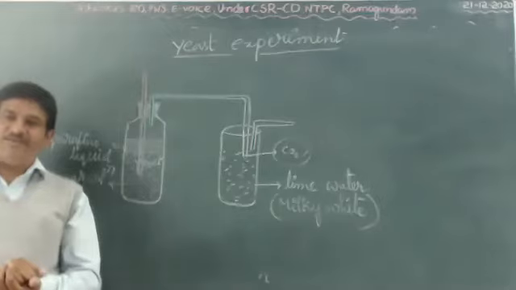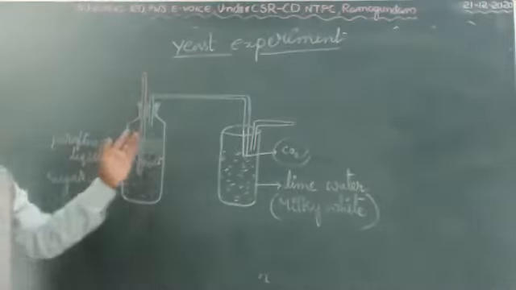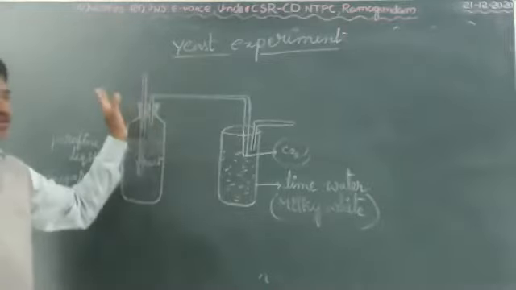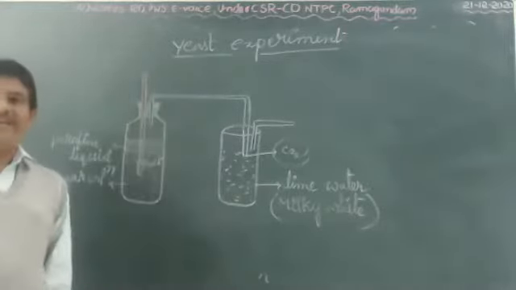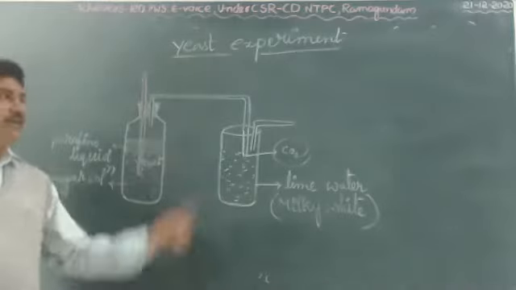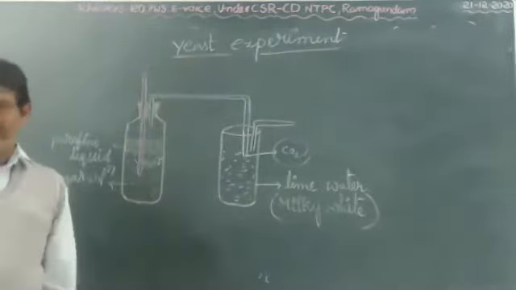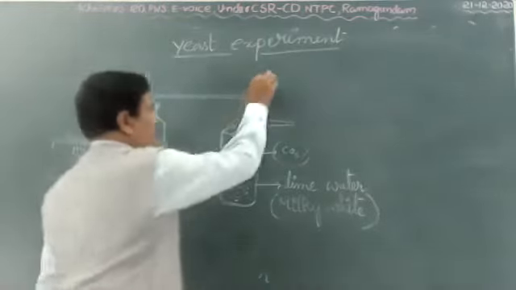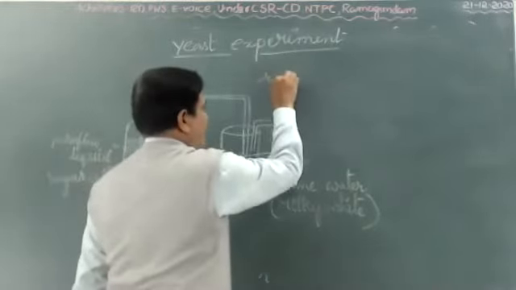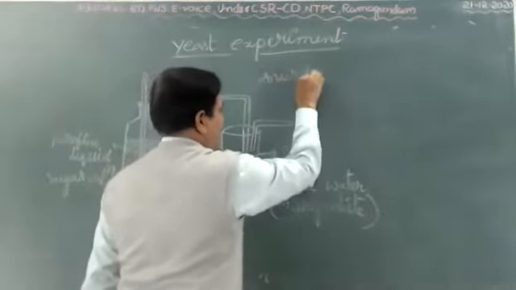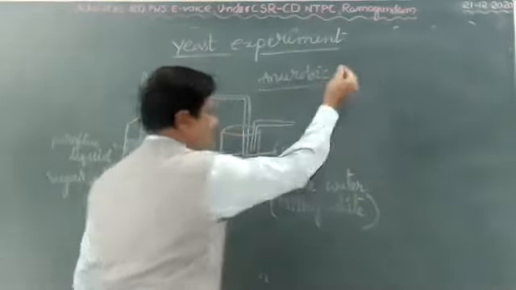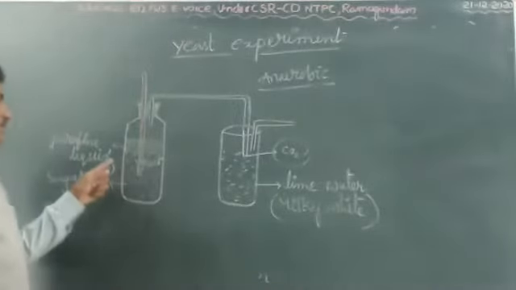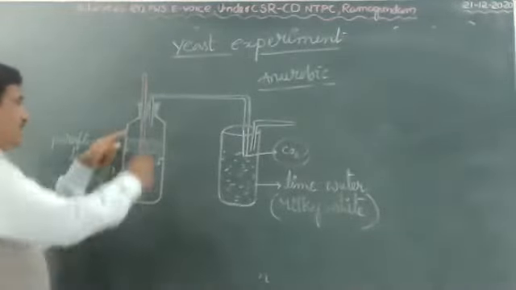Yes, children, any doubt? Sometimes in the board exam, we can write in systematic order. First, the aim: to prove that carbon dioxide gas is released in the anaerobic experiment or yeast experiment. Anaerobic means absence of oxygen. Next one, apparatus. What is required?